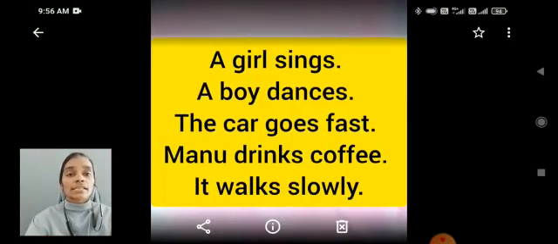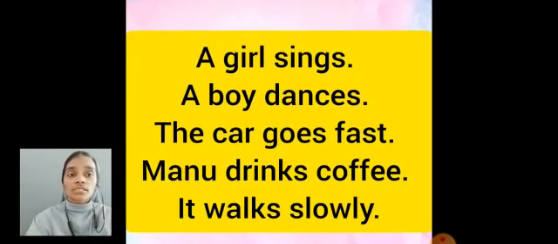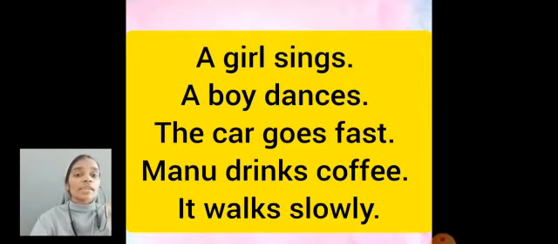You can see some more examples. The car goes fast. Manu drinks coffee. It walks slowly. In these examples, the noun is singular, so the verb also needs to be singular.